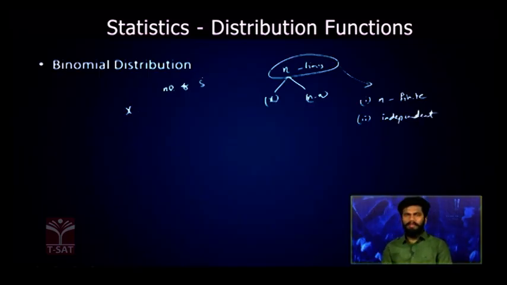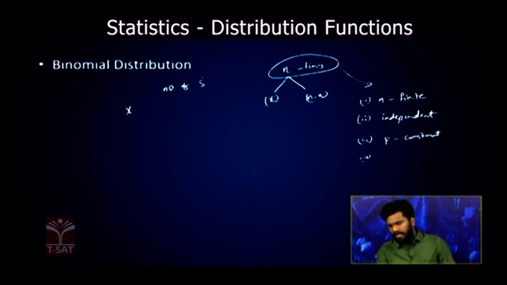Suppose you are doing the first time and also repeating the second time. The first time and second time, those events must be independent of each other. And in every trial the probability p must be constant. It may be any value, but it must be constant for each and every trial. And each and every trial should result in two outcomes, either success or failure.